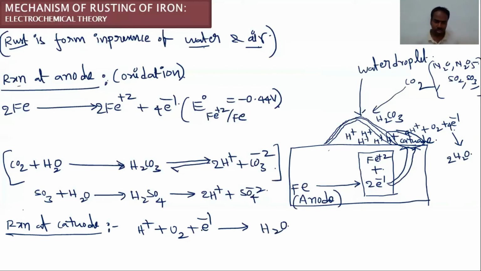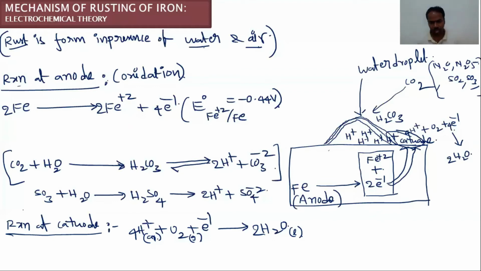Gain of electrons is called reduction. Generally reduction takes place at a cathode. So balance this reaction, 4H plus and 2H2O. O2 is the gas and H plus is in the aqueous state. The H2O is the liquid. So O2 undergoes reduction in the presence of H plus.